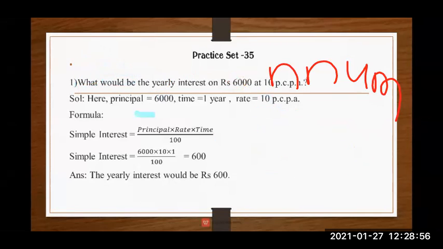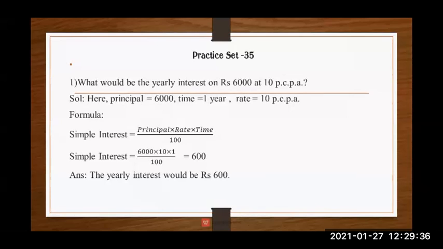So see here, they have asked you to find out the interest. They told us to find out the yearly interest, where they have given us rupees 6,000. This 6,000 is our principal. Yearly means 1 year, we have to find the interest for 1 year. So time we have written here 1 year, and 10 PCPA, I told you, is the rate of interest.